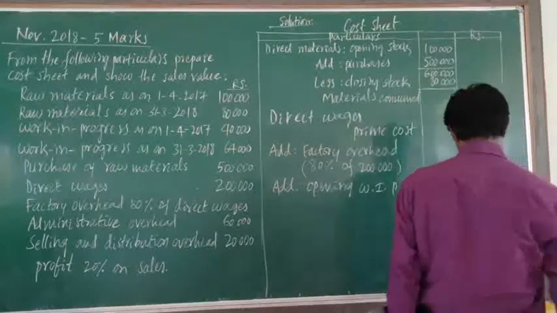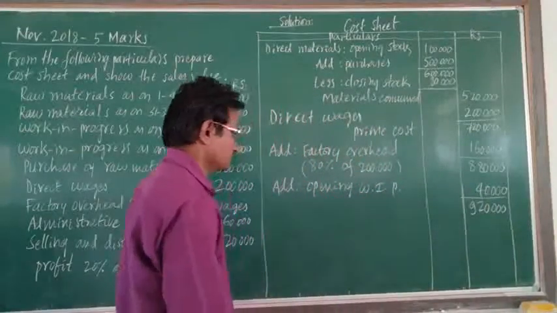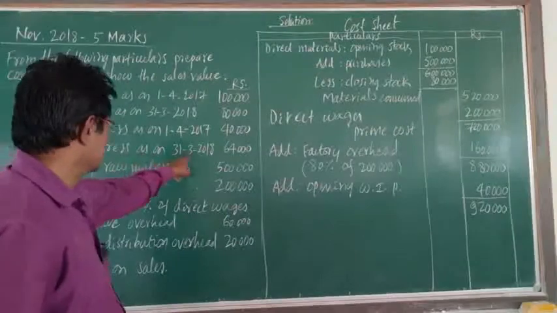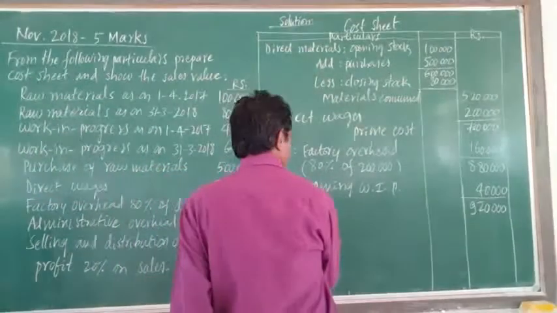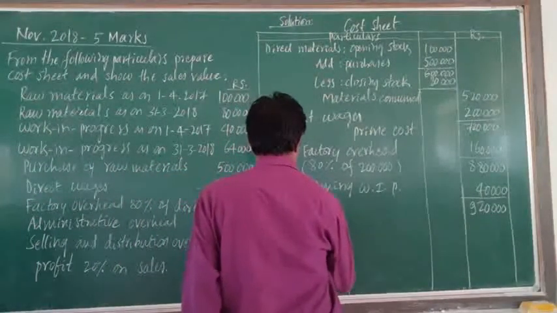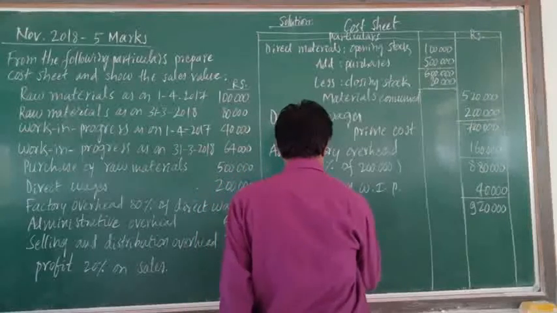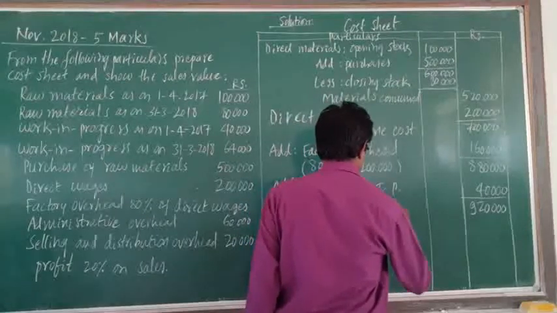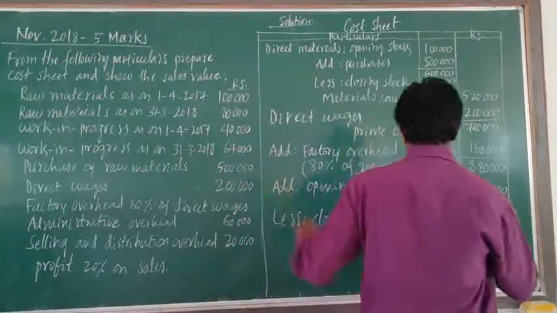The total is 9,20,000 rupees, and from this figure we have to deduct the closing work in progress, that is 64,000.